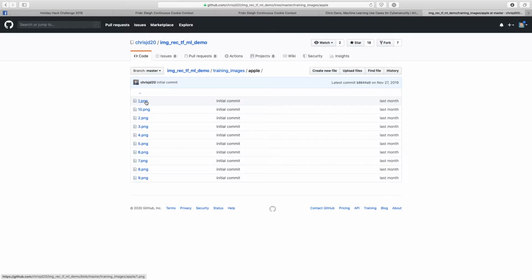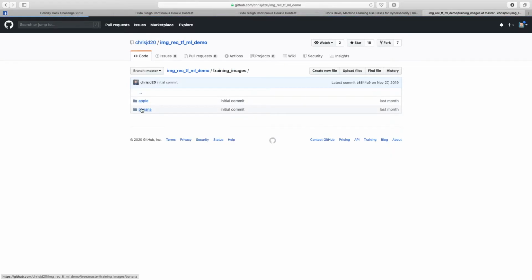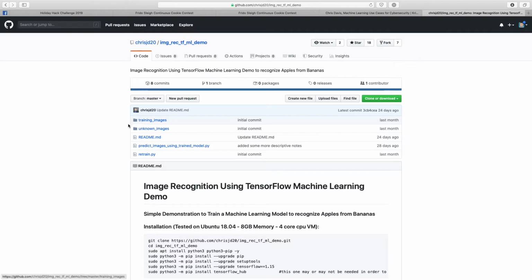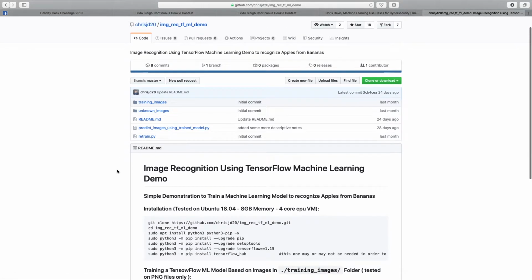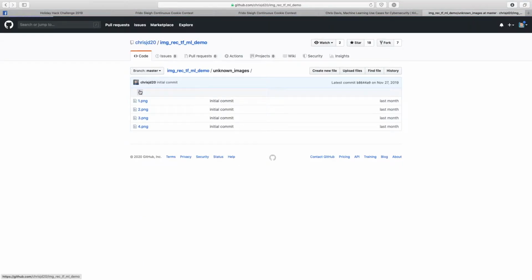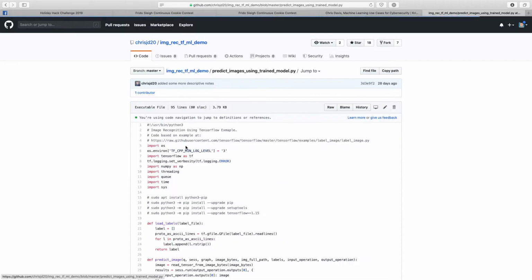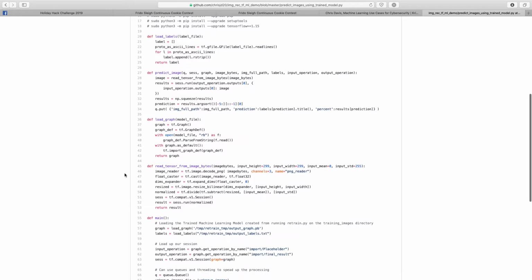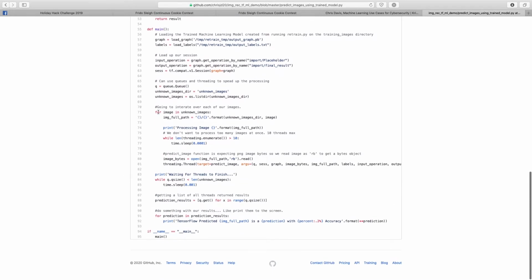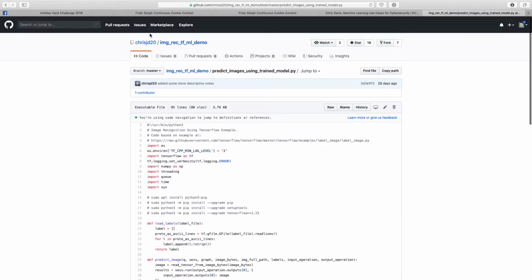Apple will have all apple images, banana will have all banana images, and then once you've trained your machine learning setup, or your model, you can basically then go and use some of the unknown images and run those through the predict images using trained model script. And what that'll do is it'll basically grab all of those files, and take an educated guess, using machine learning algorithms, to say, hey, it is a banana or it is an apple. Now we're facing the same thing here, right?